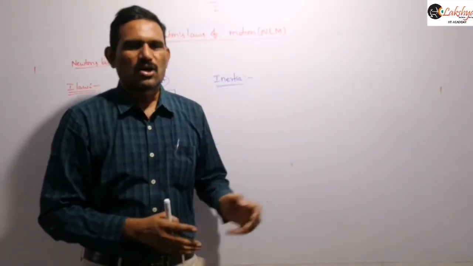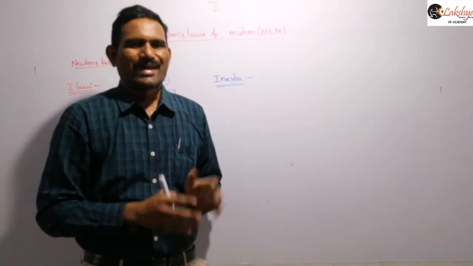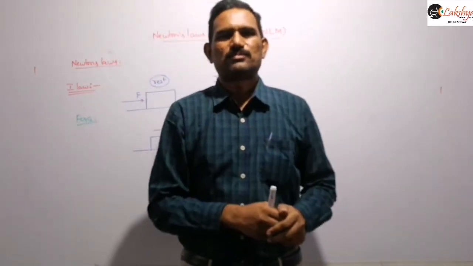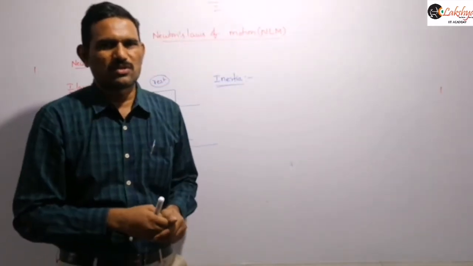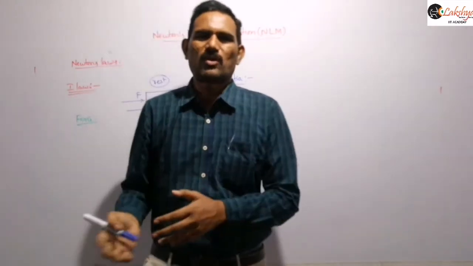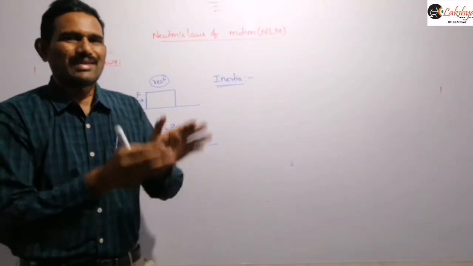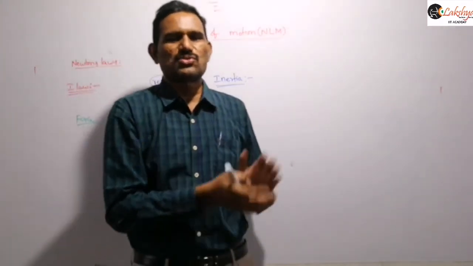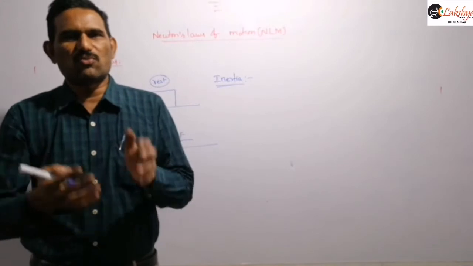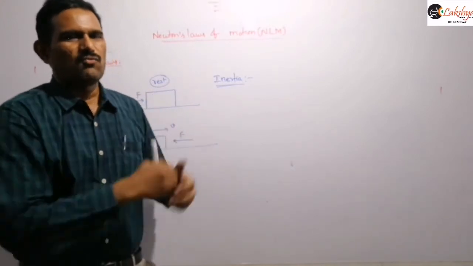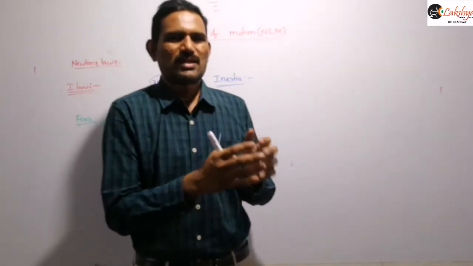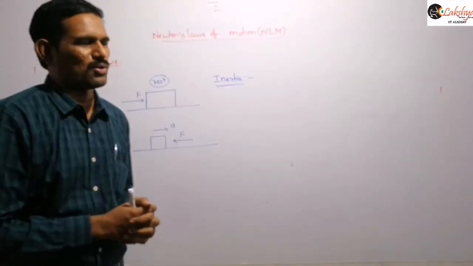If you won't pull this chair, can the chair move by itself? It is not possible, right? The chair cannot move from one place to another place without any external force. So that inability of this object to change its state of rest, or of uniform motion or direction, is nothing but what we call inertia.